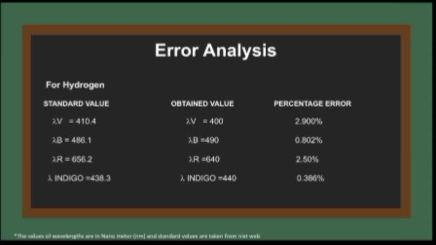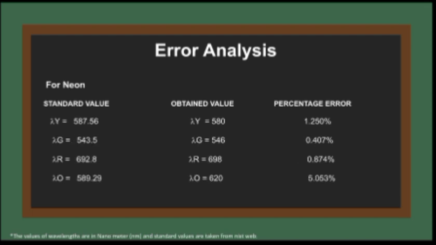Okay, so this is for the error analysis of hydrogen. As you can see here, again one column for standard values, one column for obtained values and one column for percentage error.